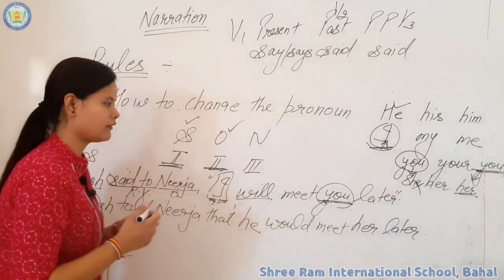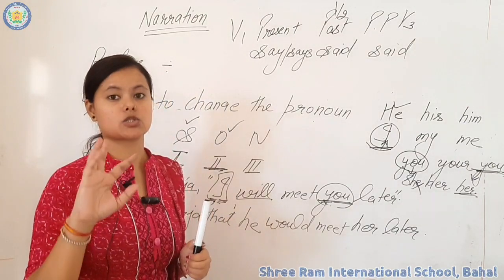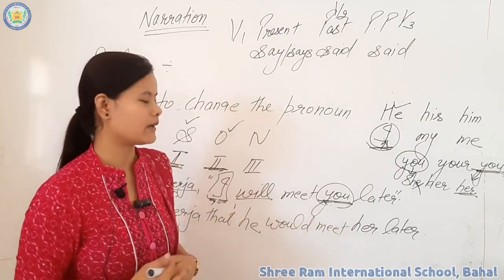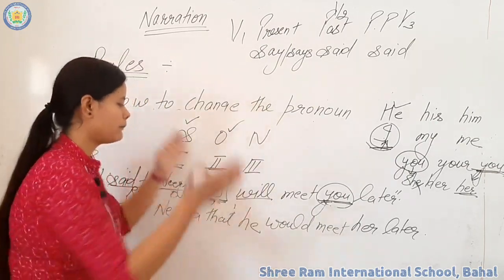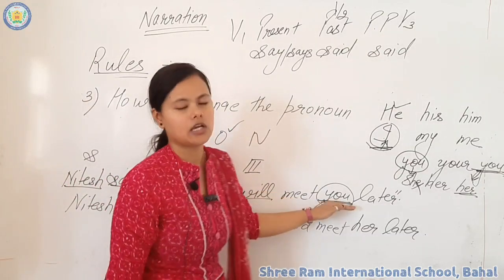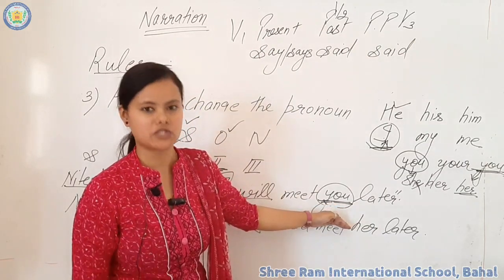Now one more thing you have to remember. The pronoun you has two cases and they are the same. Subjective and objective case are the same. So you have to come back to the reported speech and see whether you is doing the work of a subject or the work of an object.